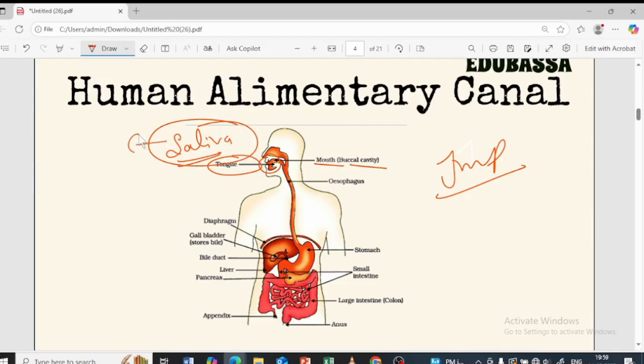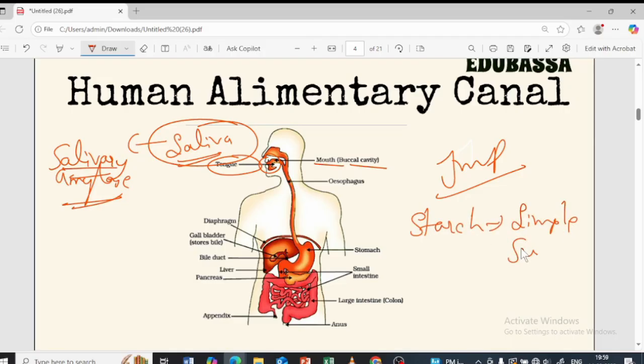So it has an enzyme called salivary amylase. What is the enzyme called? Salivary amylase enzyme. It helps in the breakdown of starch into simple sugar. The tongue helps in mixing the food with the saliva, so that the saliva mixes properly with the food and proper breakdown of the food takes place.